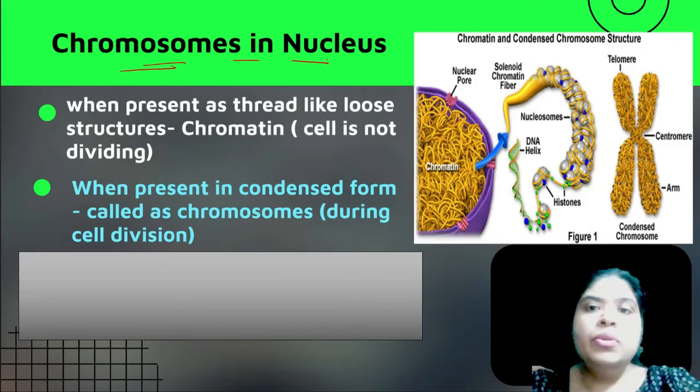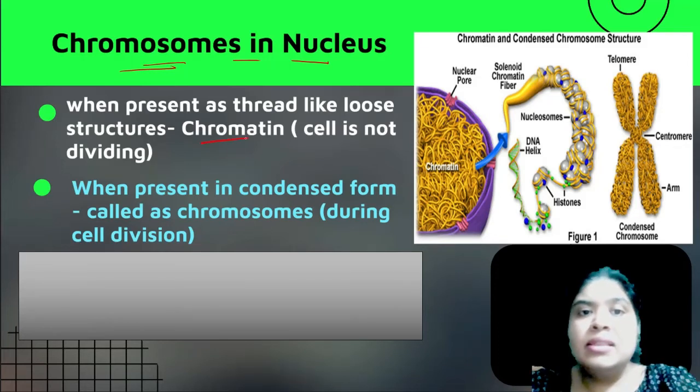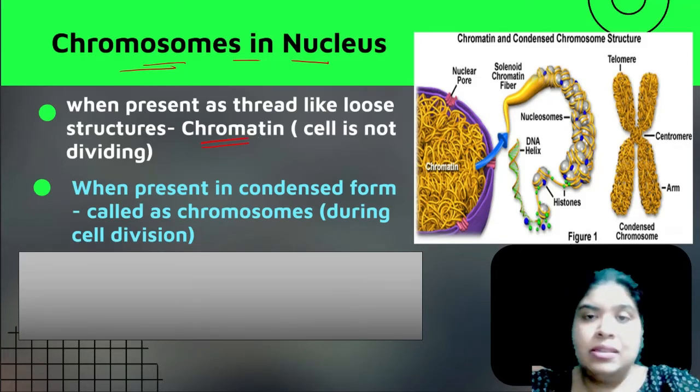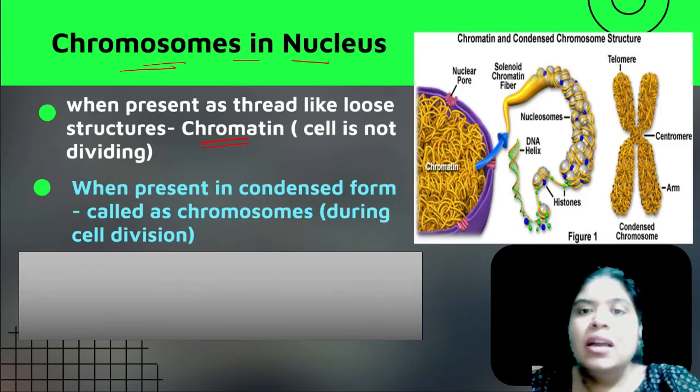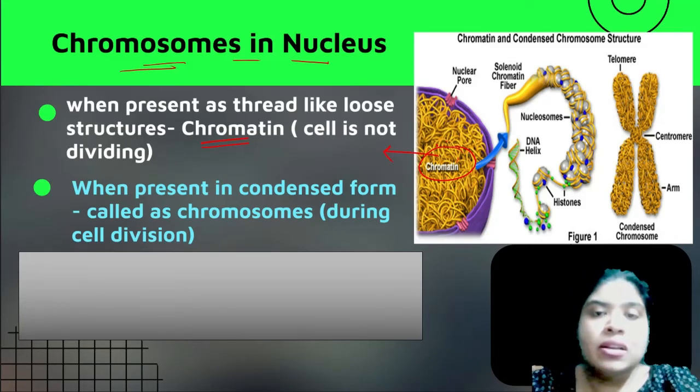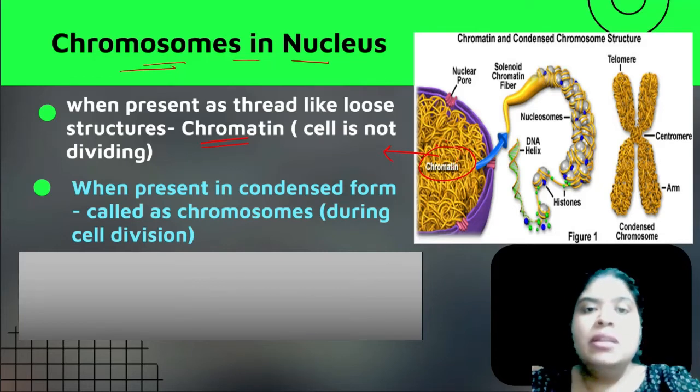So we know that the nucleus contains the genetic information. This genetic information is present in the form of chromosomes. Sometimes it is a loose thread-like structure that is very easily seen, as if you've kept Maggie in a bowl. It is not condensed into a shape. I've selected a picture which resembles chromatin thread. Such a very loose arrangement of genetic material is what you call chromatin.